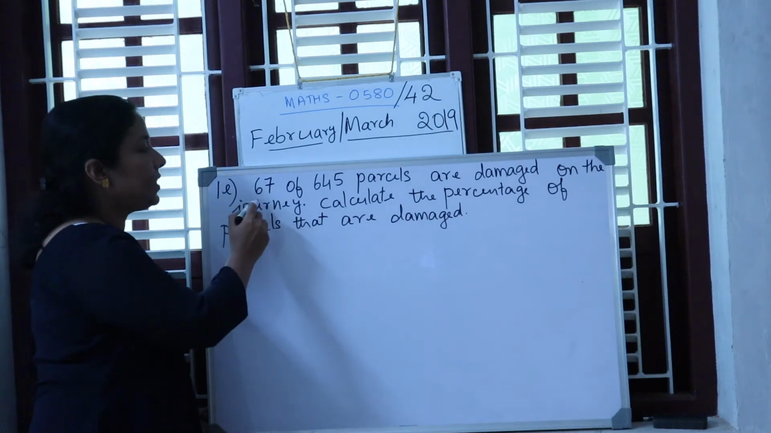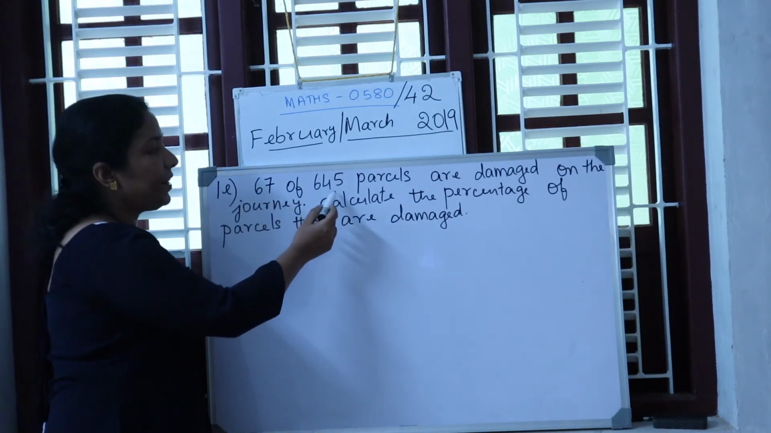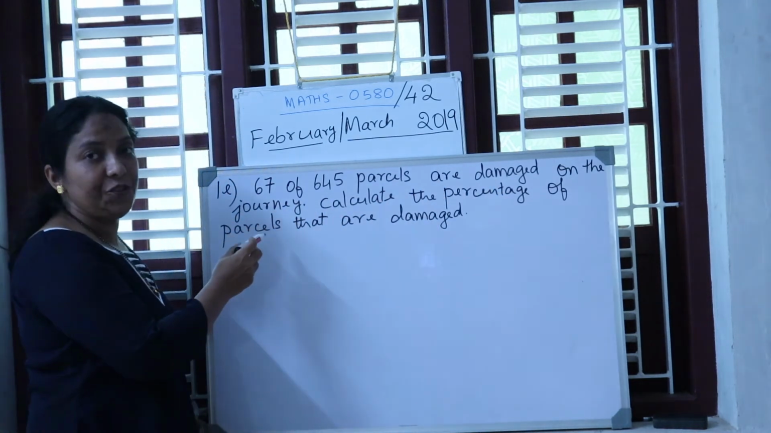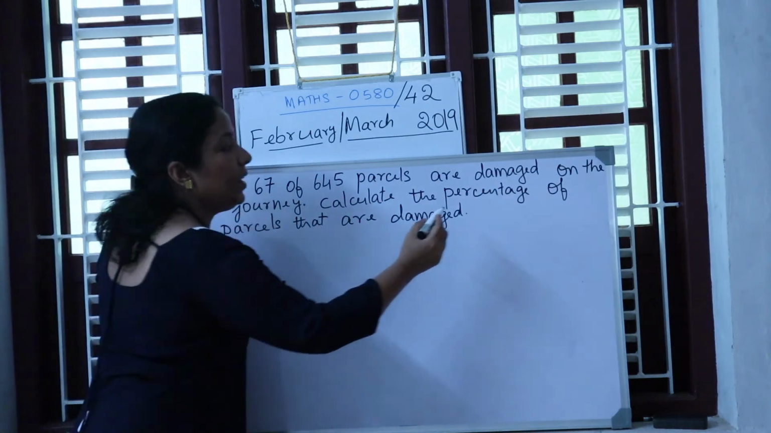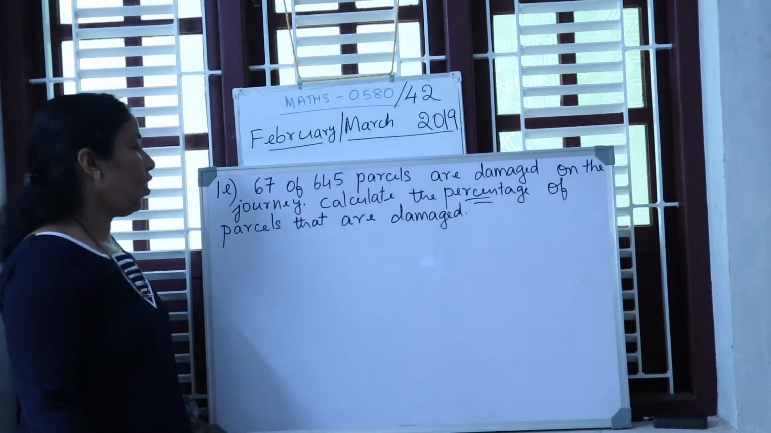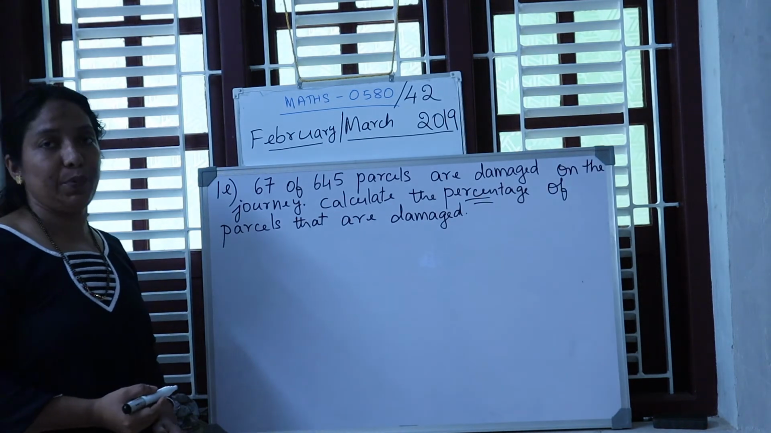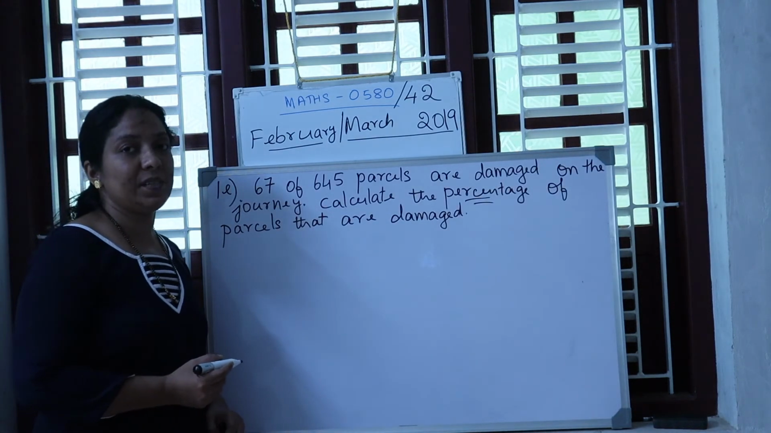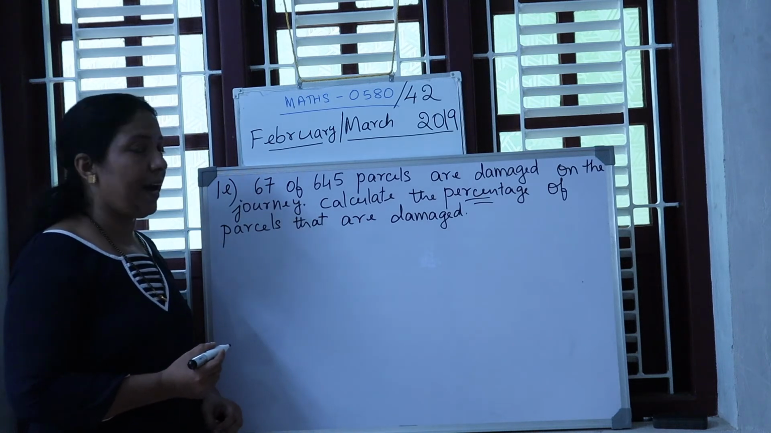1E. 67 of 645 parcels are damaged on the journey. Calculate the percentage of parcels that are damaged. Now this question is very simple. They are asking you what percentage of the parcels are damaged.